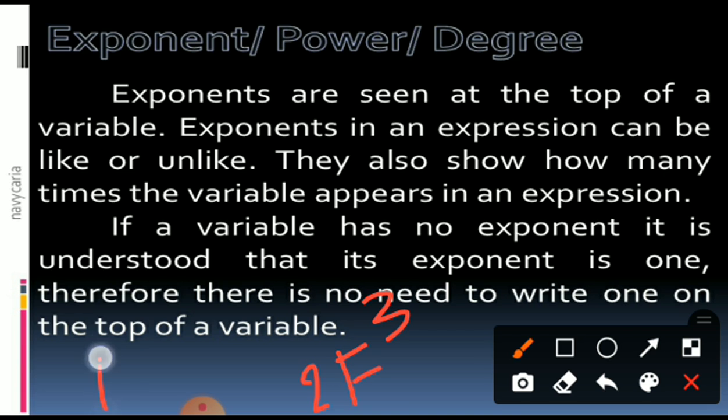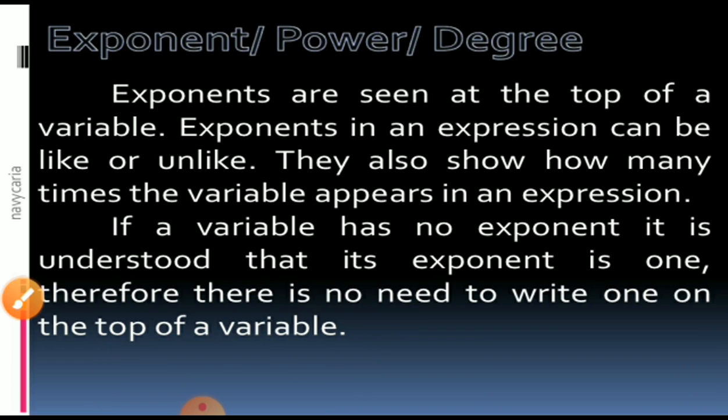Suppose it's p. Suppose it's x or 3x. So what is there? Nothing is written. That means a 1 is there, and we are not showing it. Is it or not? Right, my dear student, you are 100% right, and I hope you are already clear on this point.